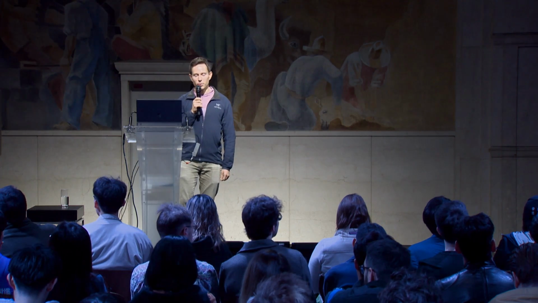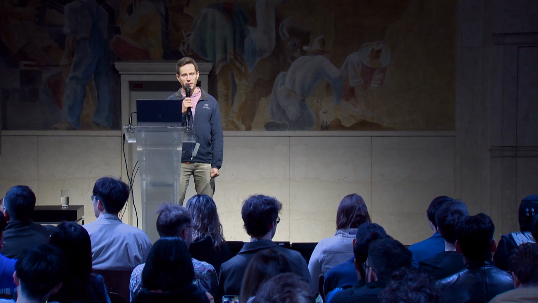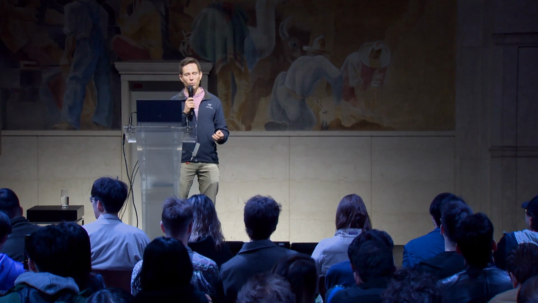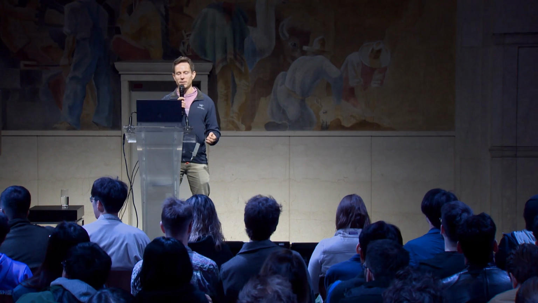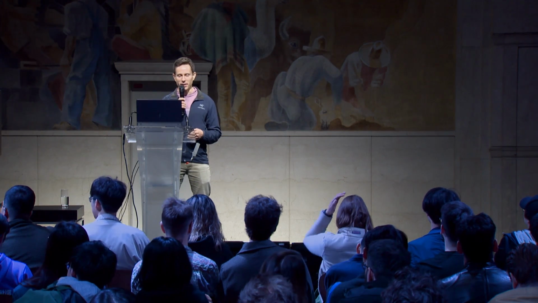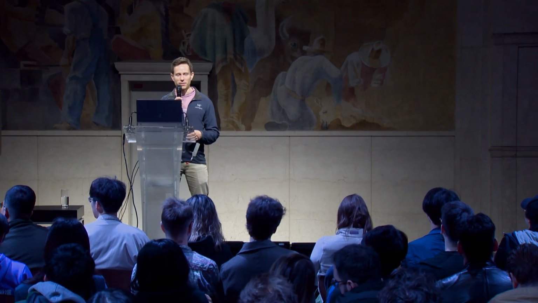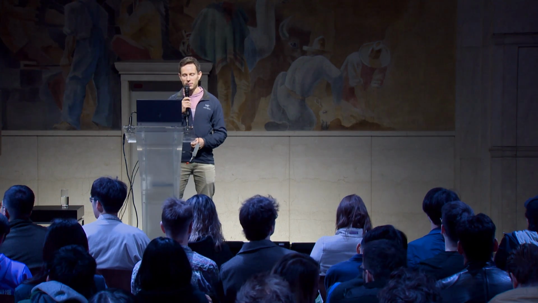So if we dive into the details a little bit more, how did we actually implement the native randomness in Sui? The initial way you might imagine doing this, which was at least my initial idea, was to just do what the oracles do, but for you behind the scenes. So we have the two-step process where we commit to a future randomness round, and then later we use that round once it gets generated, and we could do that behind the scenes for you in the validators. We'll hold on to your transaction, defer it, wait for new randomness to become available, and then we implemented a randomness generator in our consensus layer that periodically posts it back to the Sui chain. And once that randomness is available, we no longer need to defer your transaction. We can pop it off the deferral queue and execute it.